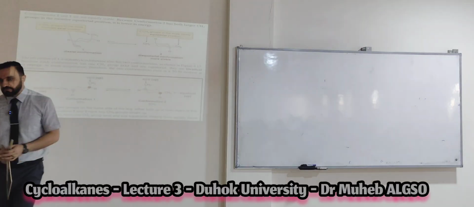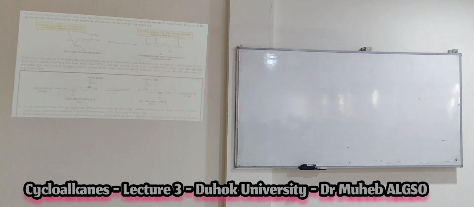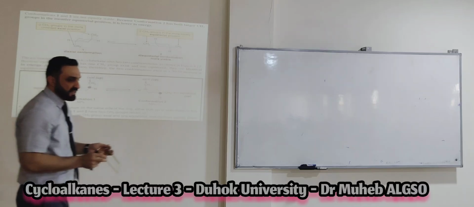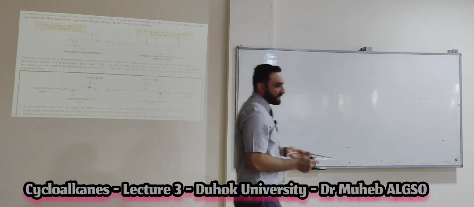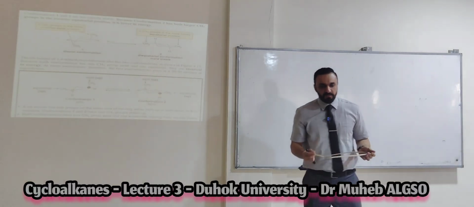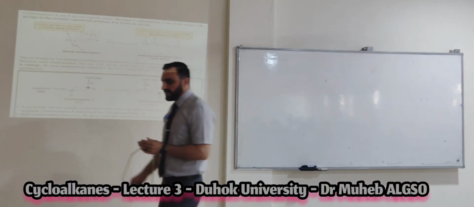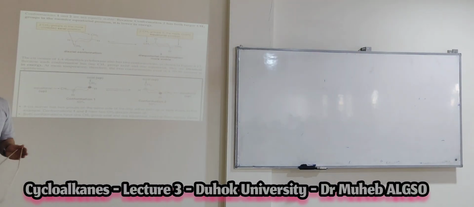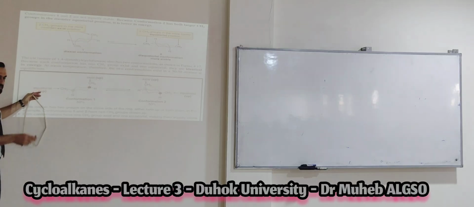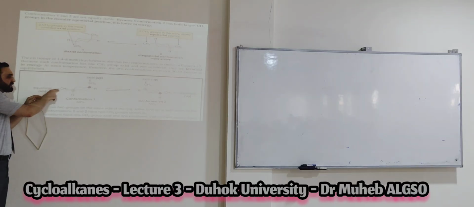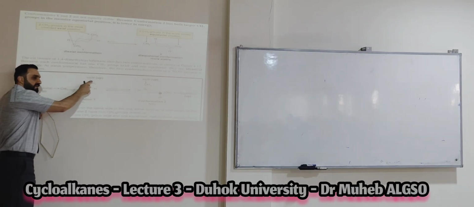An important note: for disubstituted cyclohexane, in the trans conformation both substituents are in axial position or both in equatorial position. Whereas in the cis conformation, one of them will be equatorial and one of them will be axial.